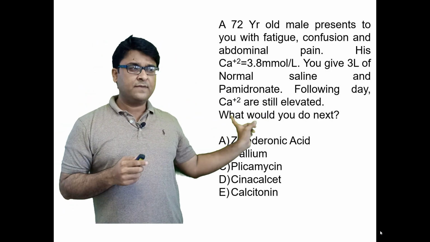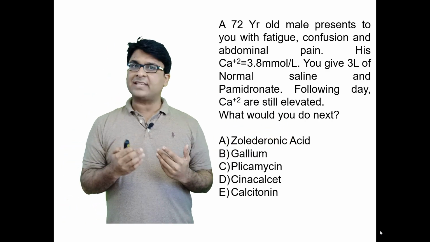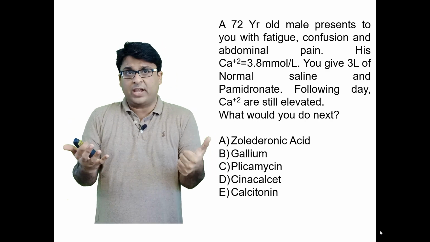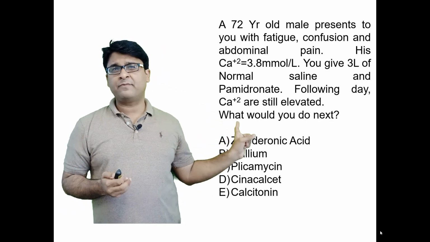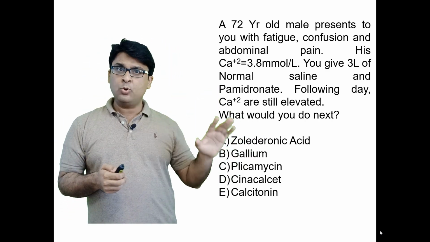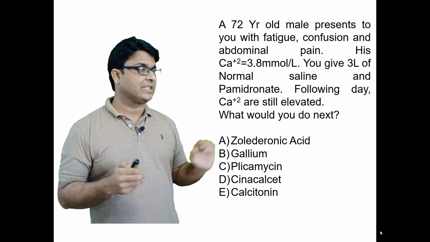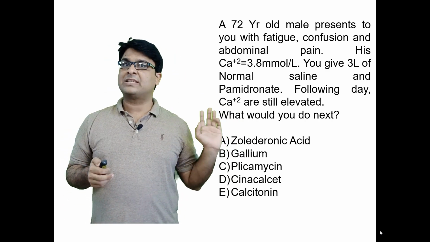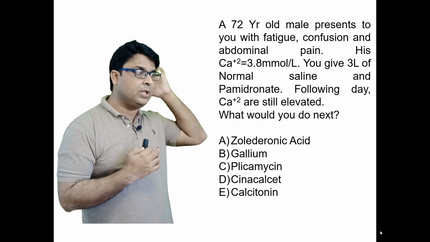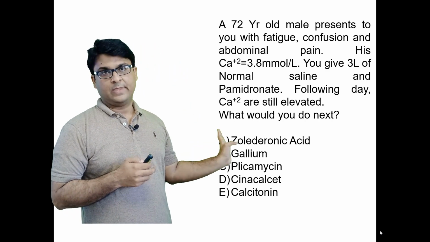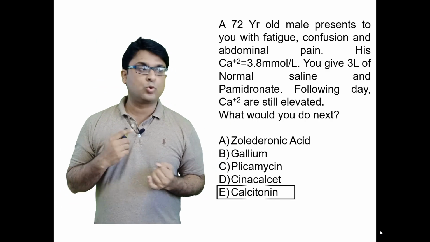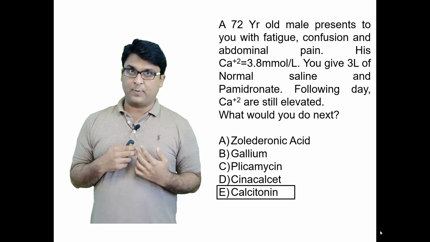A, will you give zoledronic acid? I would not, because zoledronic acid is another bisphosphonate, and once the best first-line bisphosphonate is not working, then zoledronic acid will not add any value to the management plan, okay? Gallium and plicamycin used to be used, but they are not used anymore in the management of hypercalcemia. Cinacalcet inhibits the parathyroid and is not used for treating calcium levels, for example. Calcitonin will act quickly. So the best option in a patient who is not responding to bisphosphonates is to jump onto calcitonin, and that usually gives a very rapid response, okay?